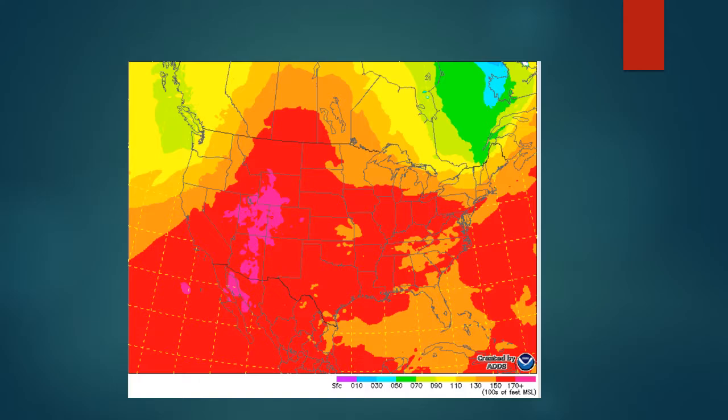This is the image of freezing level chart, and most part of the US freezing level is 15,000 feet to 17,000 feet, but in some area there's freezing level higher than 17,000 feet. And it's at west part of Wyoming, Colorado, and most part of Utah and Arizona. And there's freezing level lower than 13,000 at northwestern part of the US and northeastern part of the US.